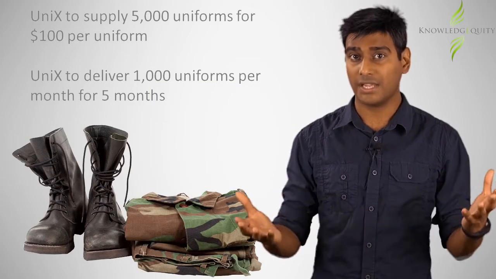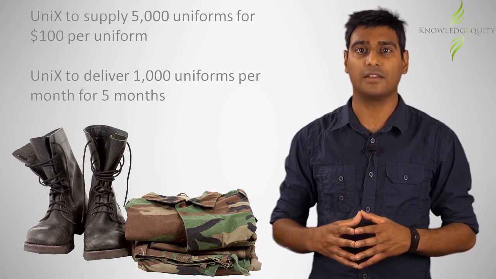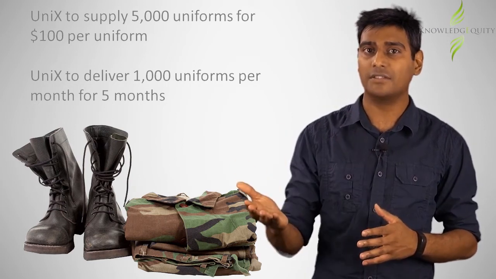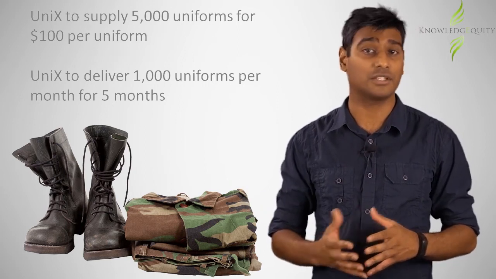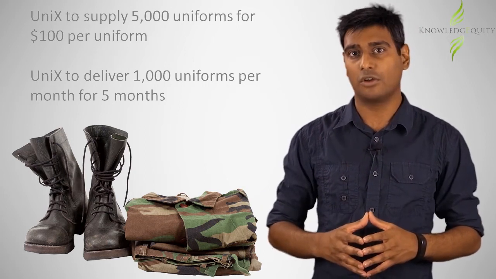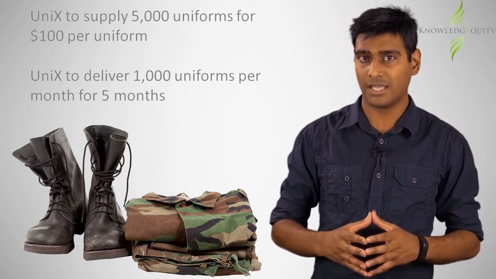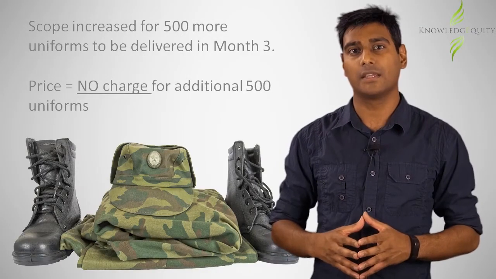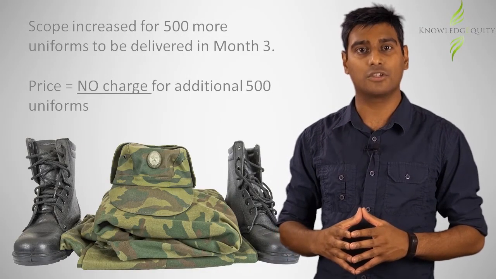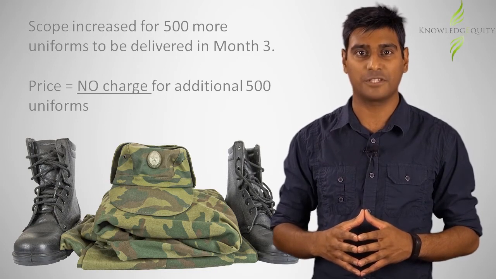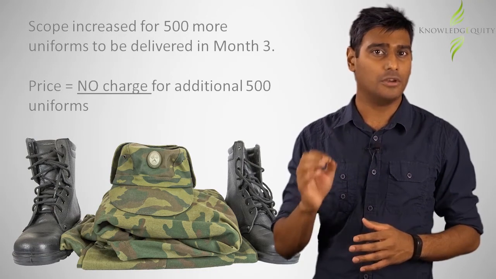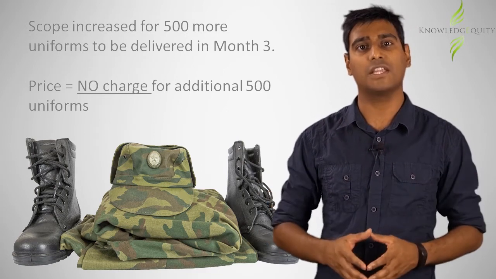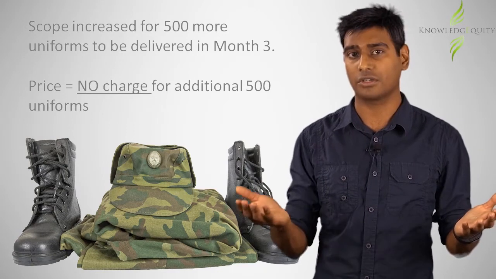For example, UniX Limited entered into a contract with the Australian Army. The contract stipulated that UniX would provide the Australian Army with 5,000 military uniforms at a standalone selling price of $100. The contract indicated that UniX would deliver 1,000 uniforms every month over a 5-month period. At the end of the third month, the two parties agreed to increase the scope of the contract for another 500 uniforms to be delivered in the same month. UniX agreed to not charge for these additional uniforms. Should this modification be treated as a separate contract or not?